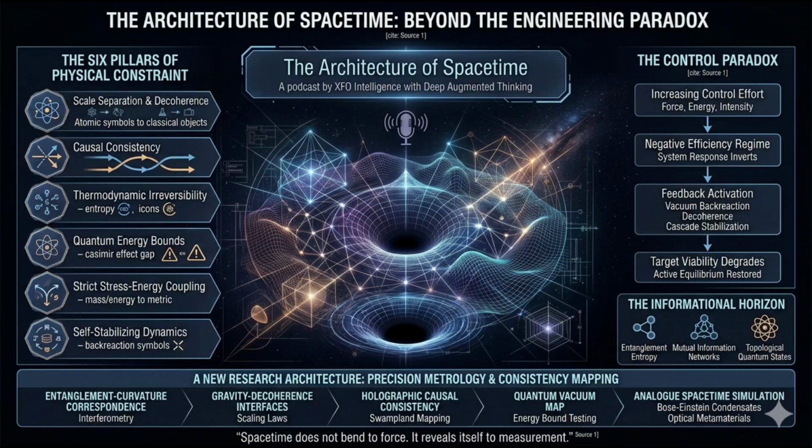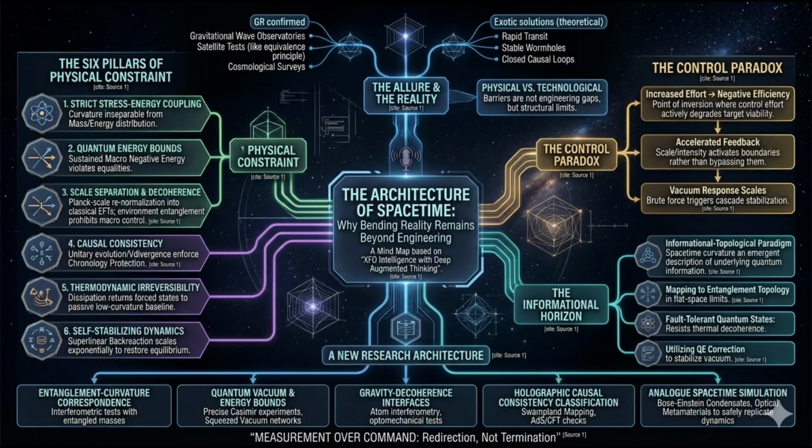Toward an informational-topological paradigm. Here, spacetime curvature emerges from quantum information geometry. This means mapping curvature to entanglement topology, engineering quantum states that resist decoherence, stabilizing vacuum configurations through quantum error correction, and preserving global unitarity. This is still theoretical. It needs verification. What's the best strategy now?